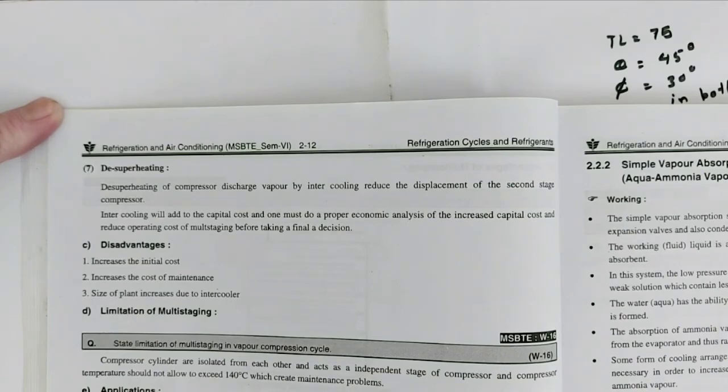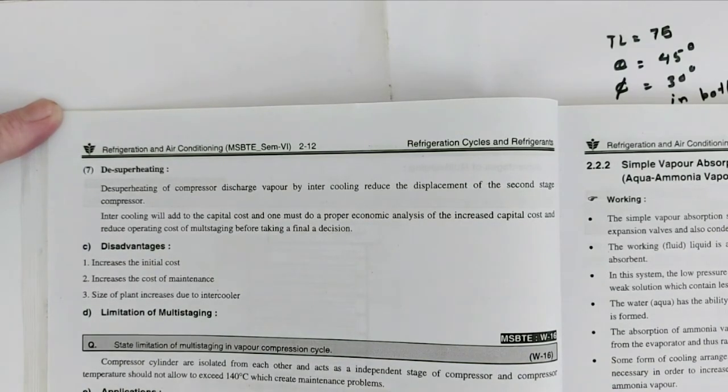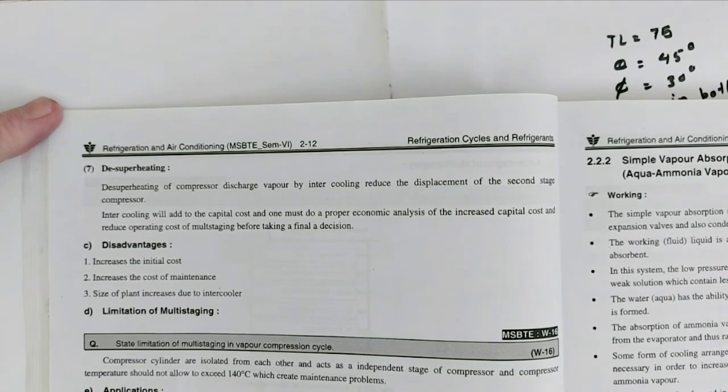Limitation of multi-staging: compressor cylinders are isolated from each other and act as an independent stage of compression, and the compressor temperature should not be allowed to exceed 140 degrees centigrade, which creates maintenance problems. Application: in cold storage, in liquefaction of gases, and in chemical industries.